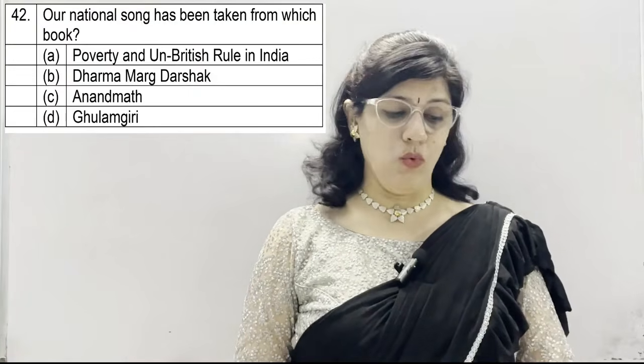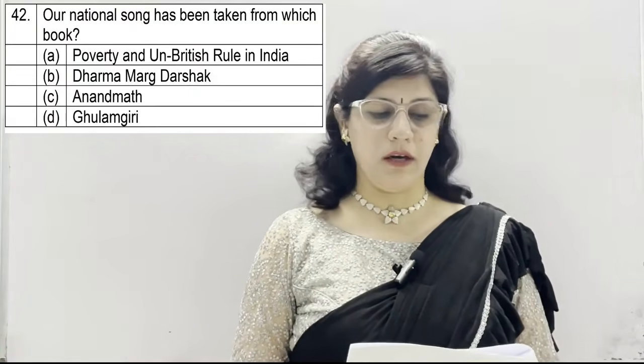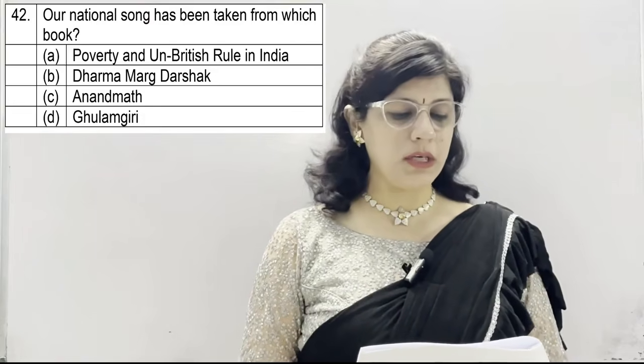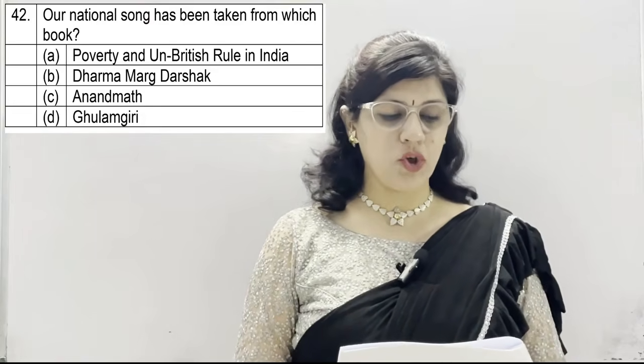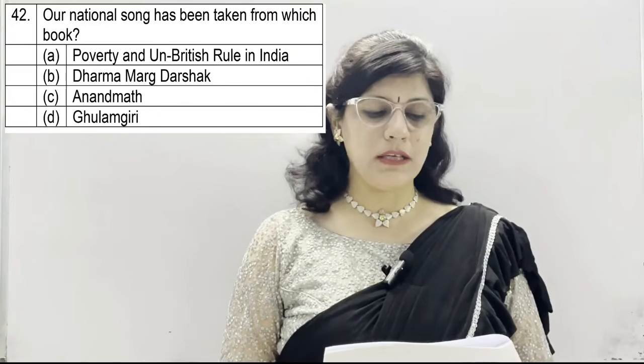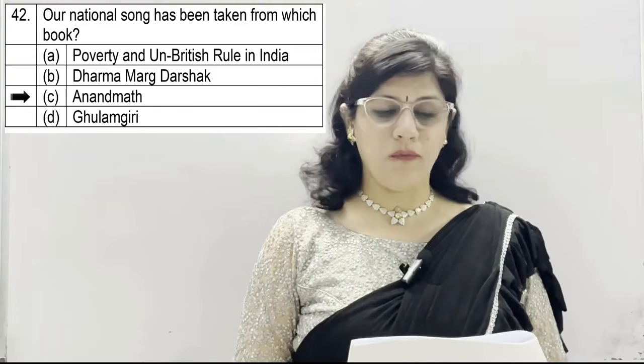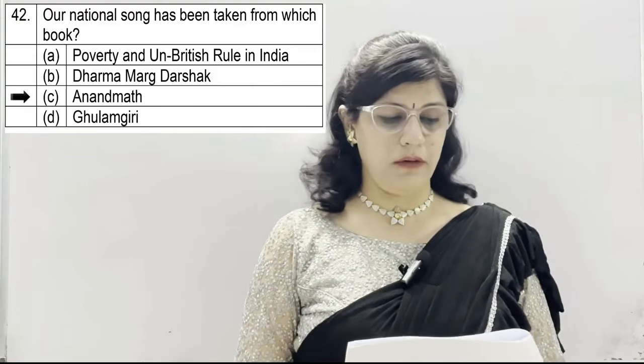Question number 42. Our national song has been taken from which book? Option A, Poverty and Un-British Rule in India. B, Dharmardarshak. C, Anand Math. And D, Gulamgiri. Correct option is C. Anand Math, from which our national song has been taken.